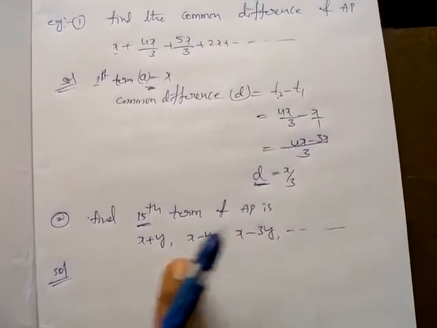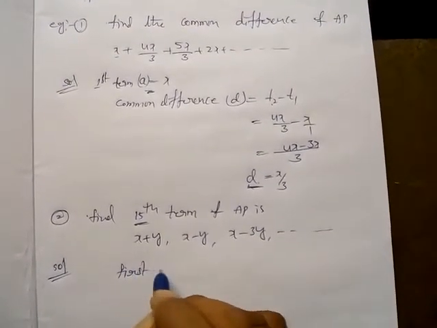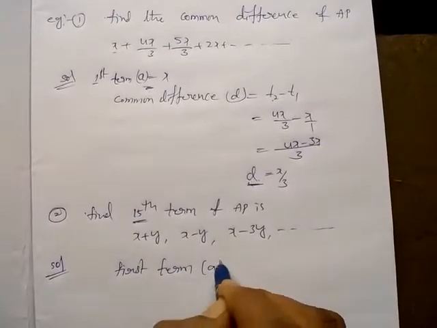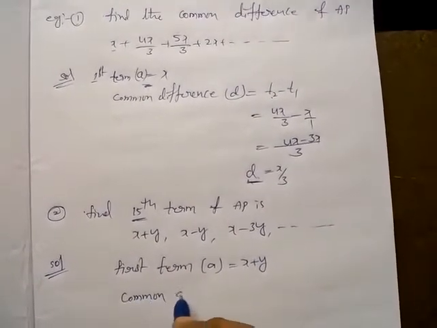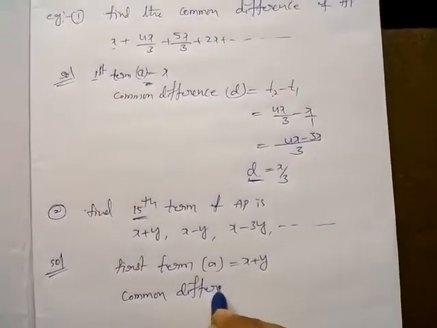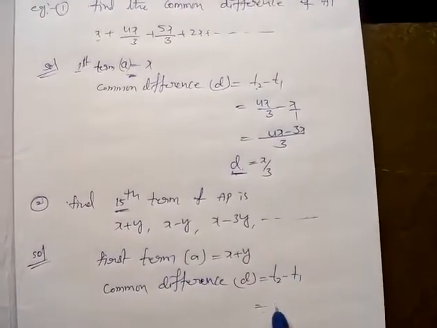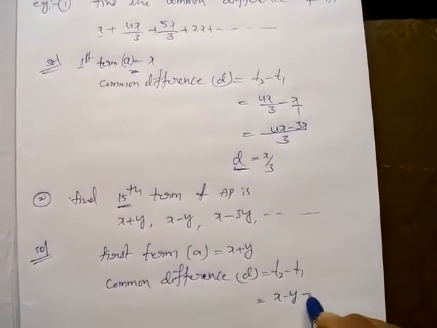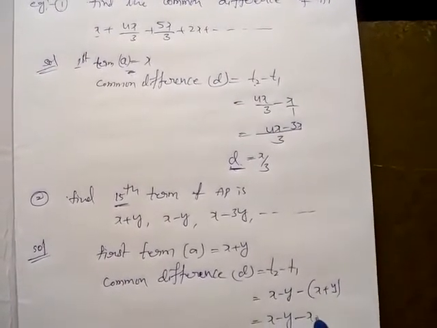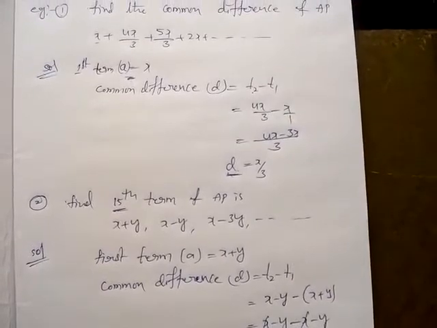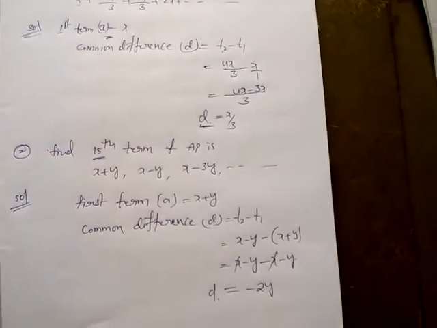So from this series we have to find the a value and d value. First term a is equal to x plus y. Common difference d is equal to t2 minus t1, so x minus y minus of x plus y. So x minus y minus x minus y. So x minus x cancel, minus 2y, that is the common difference.